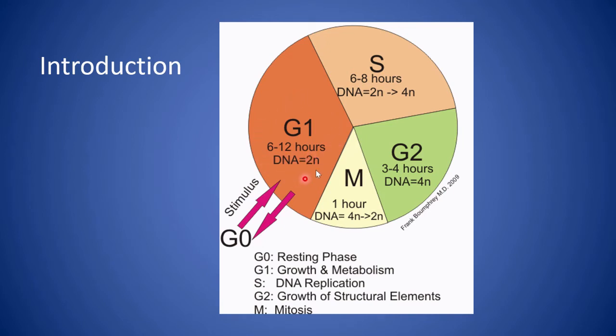It prepares the cell for the next upcoming event known as DNA replication in the S phase. S phase is about 6 to 8 hours. Main event that is occurring during this phase is DNA replication. Next event is G2 phase. It is about 3 to 4 hours. G2 phase checks whether the DNA has been replicated properly or not and whether the cell is ready to move for the division phase. M phase is about 1 hour.